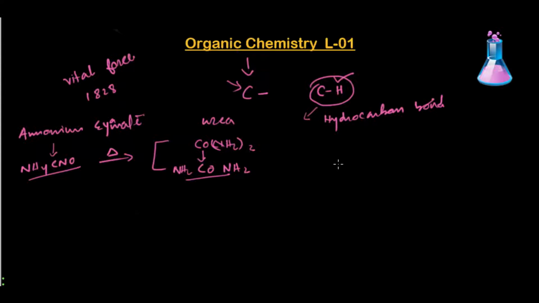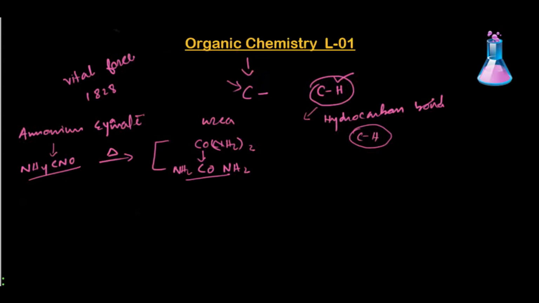If it does not have one, then we can't say it is organic. For example, diamond and graphite are also made up of carbon, but we don't call them organic substances because they don't have this hydrocarbon bond. At least a carbon has to be there, and if you see a hydrocarbon bond in the substance, we can say it is organic.